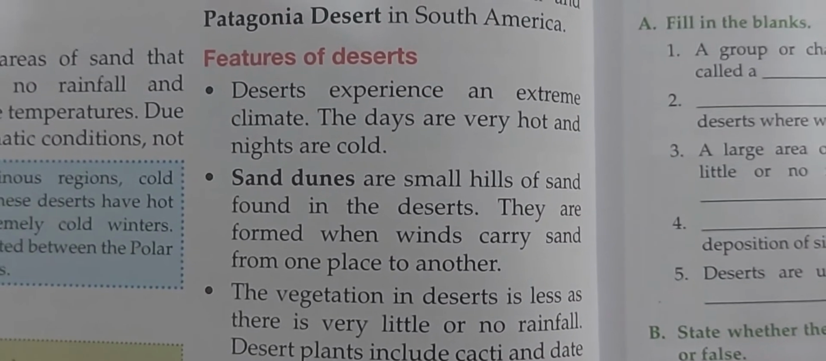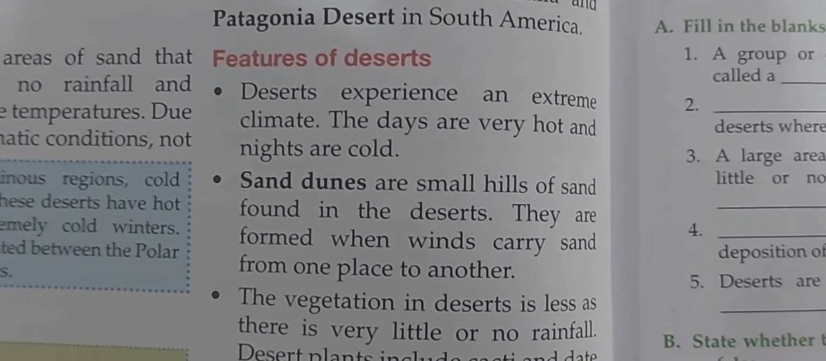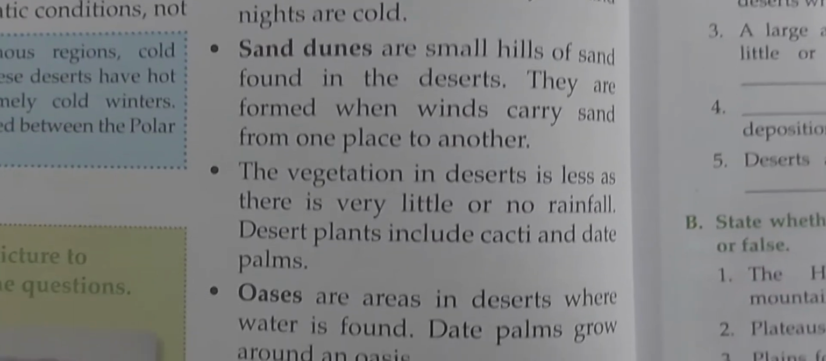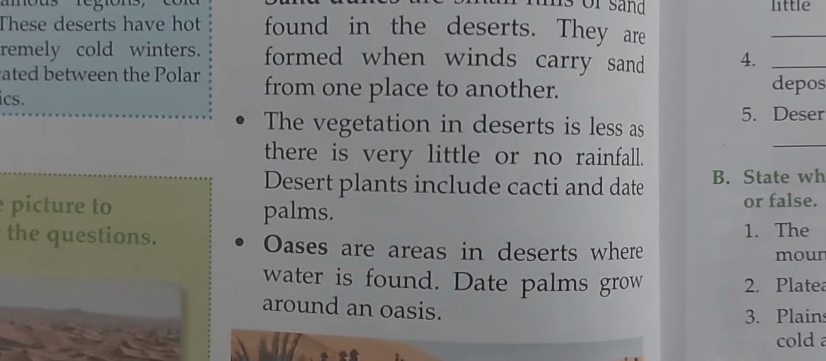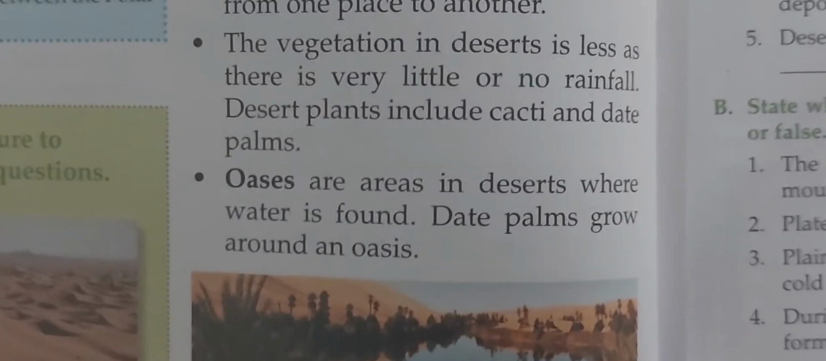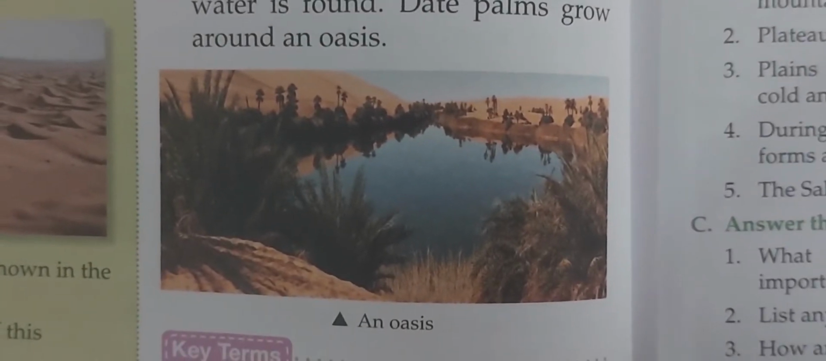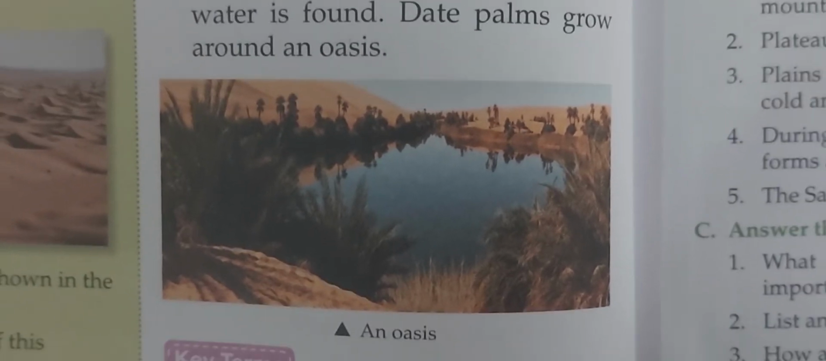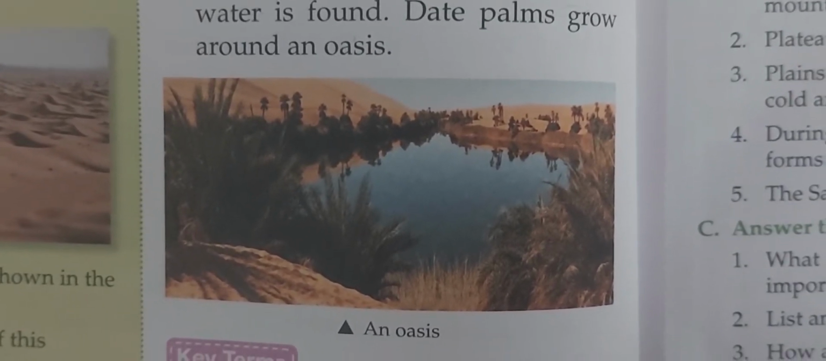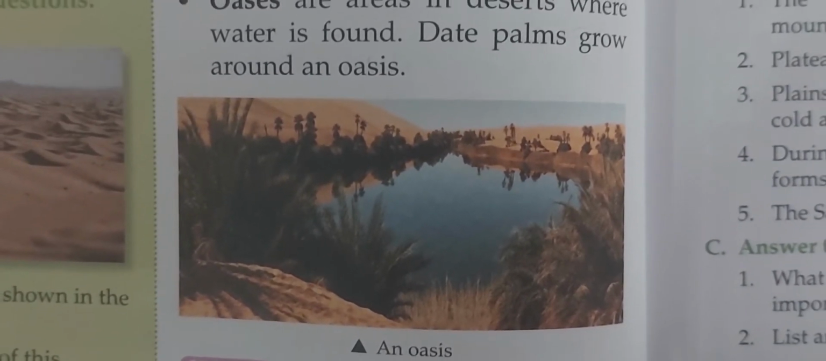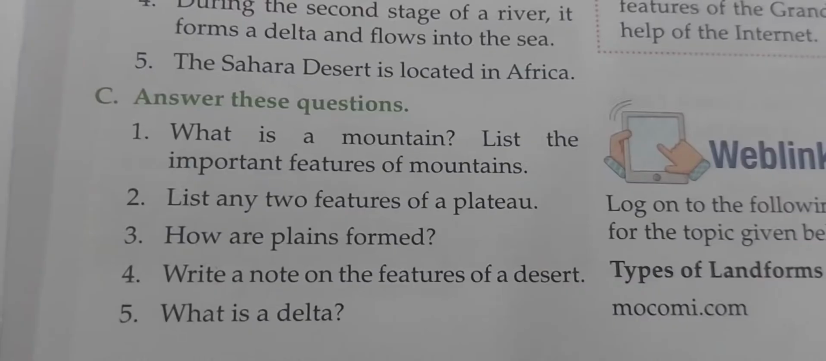Climate is just like days are hot and nights are cold, and vegetation is very less. Some of the places are there where we can see the water, and that water is only able to grow the date palm trees. So these are the features of desert area.